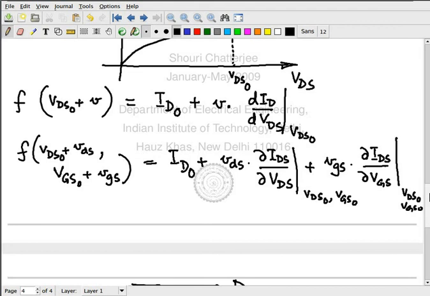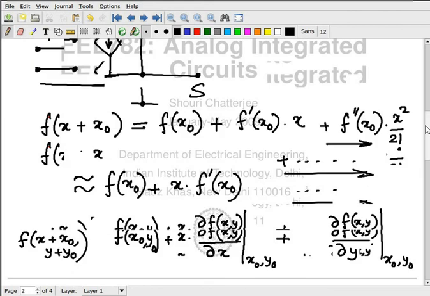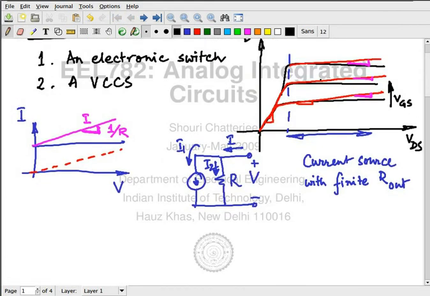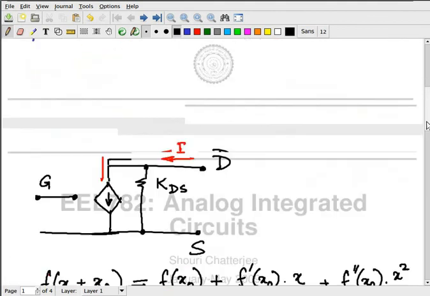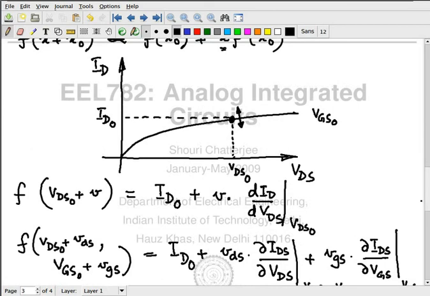This is correct. It's also controlled by V. Here the slope changes as I go up and down, right? Even if it doesn't change, it could change potentially.